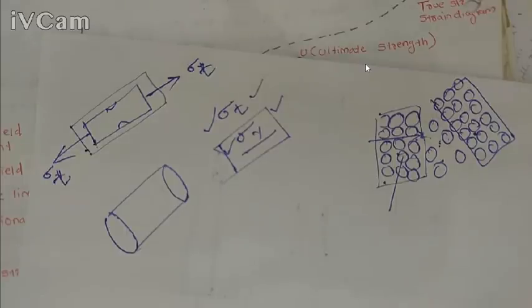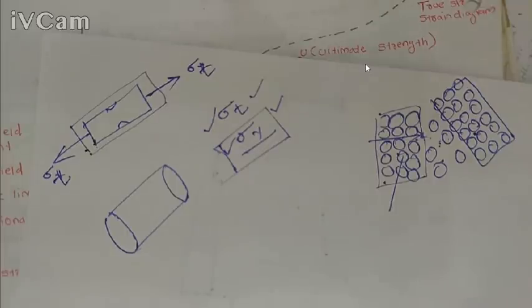Okay, so there will not be any failure, but commonly engineers use the sigma y value for design. What is the reason? Because if it crosses sigma y, there will be some plastic deformation and it will affect the member's intended functions. So engineers commonly use the sigma y value for the design. Okay, so we have to design based on sigma y.